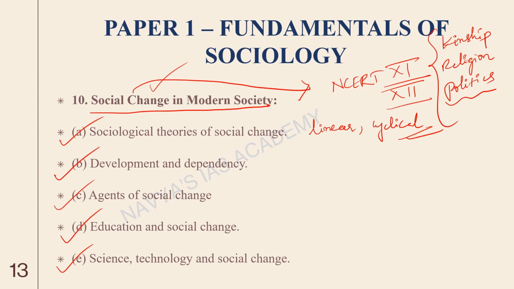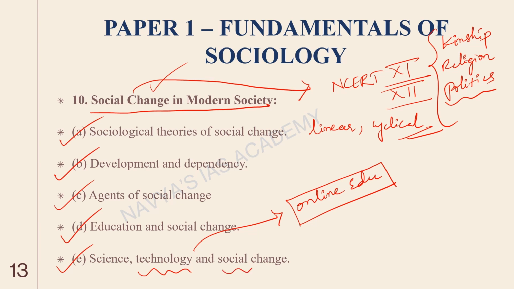Technology is a very important aspect even in the current times. Now see online education. If online education had not been there during the pandemic, it would have been a very problematic situation for students. So technology is a kind of trigger that is helping social change to happen.